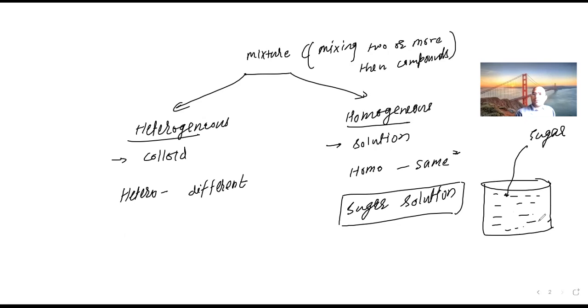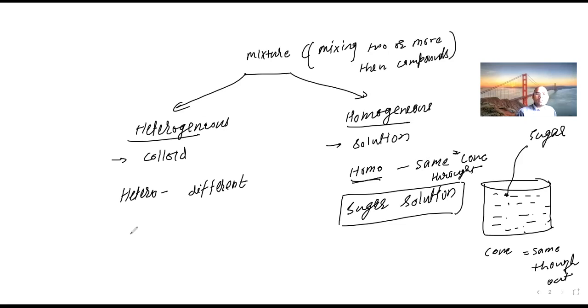Whether you take from the bottom or from the top, the concentration will be the same throughout. If the concentration is the same throughout the system, that is homogeneous. Homogeneous means same concentration throughout.